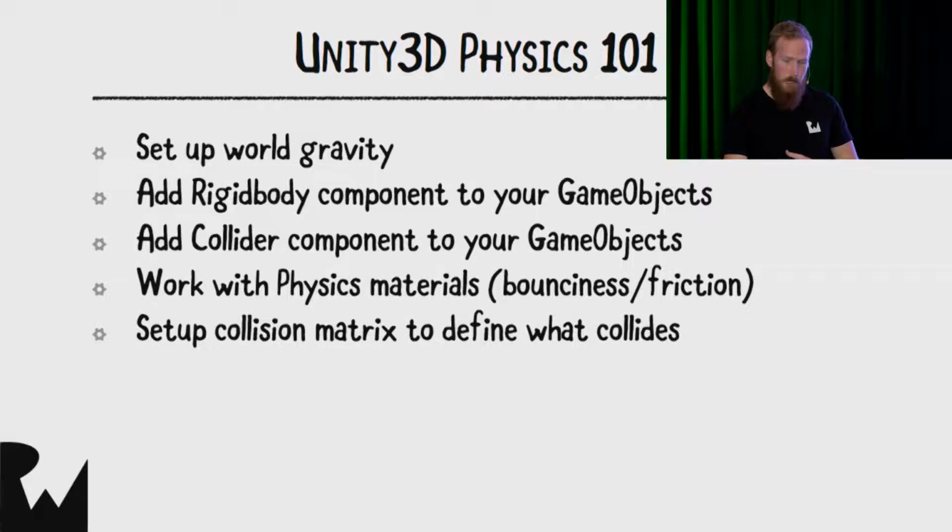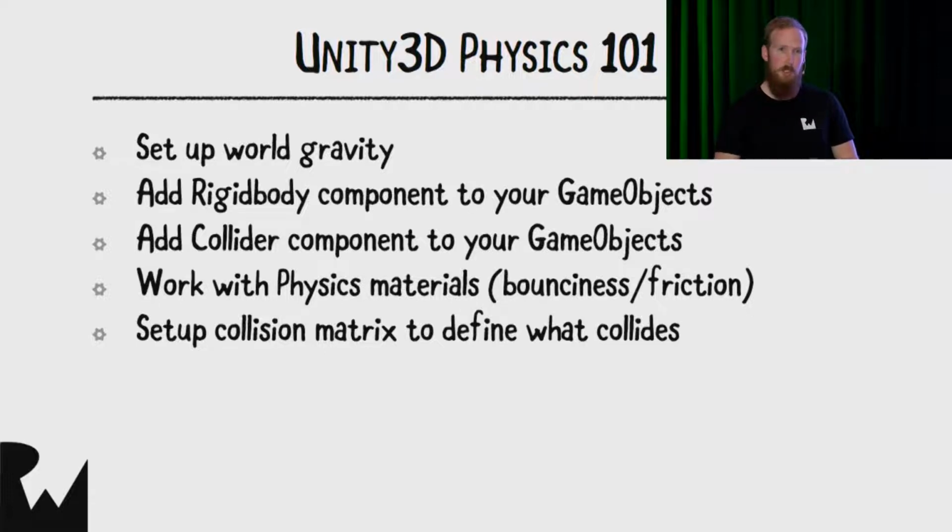We've also got a collision matrix to define what actually collides with different areas. What you can do is set up things called physics layers. To give you a practical example, let's say you've got a player in your game and your player can shoot bullets at enemies. What you don't want to happen is, let's say you spawn those bullets in the center of your player when you're firing your gun, you don't want those bullets to collide with the player because that's like shooting yourself, and obviously that's a bit stupid.